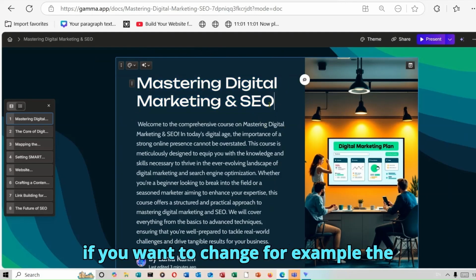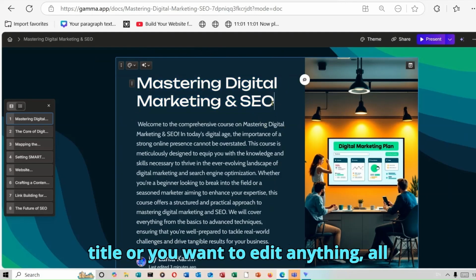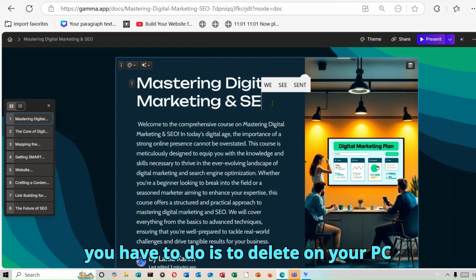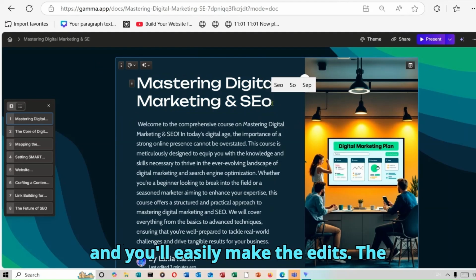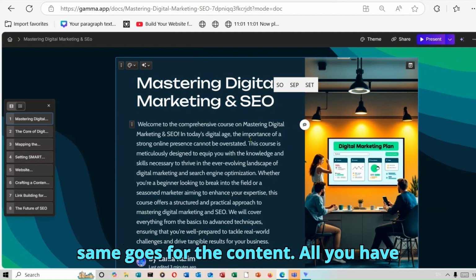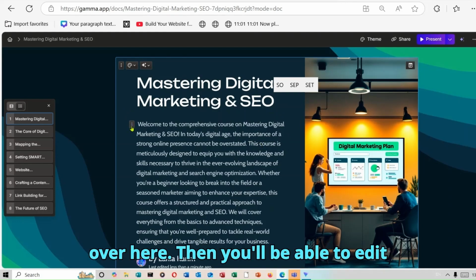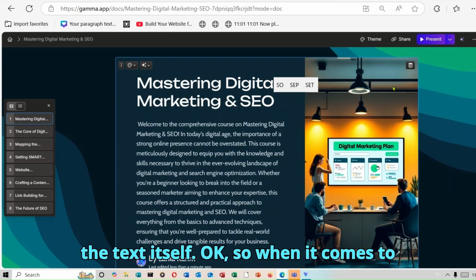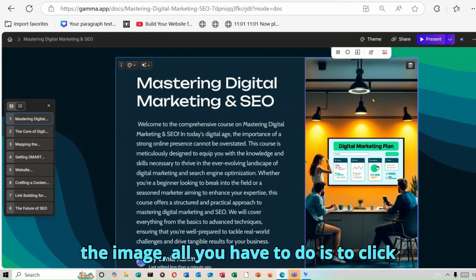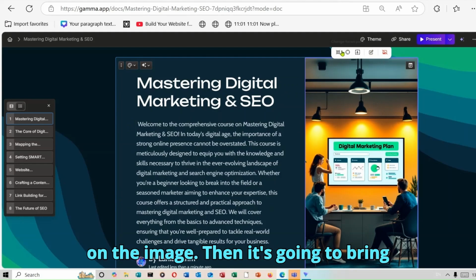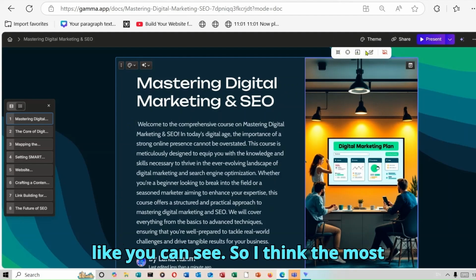Also, if you want to change, for example, the title, or you want to edit anything, all you have to do is delete on your PC and you'll easily make the edits. The same goes for the content. All you have to do is click on these three buttons over here, then you'll be able to edit the text itself. Okay, so when it comes to the image, all you have to do is click on the image, then it's going to bring you these different options over here, like you can see.